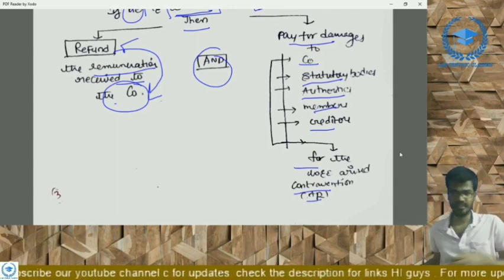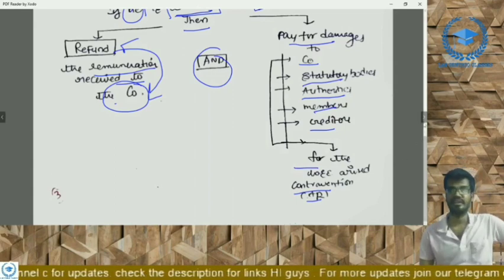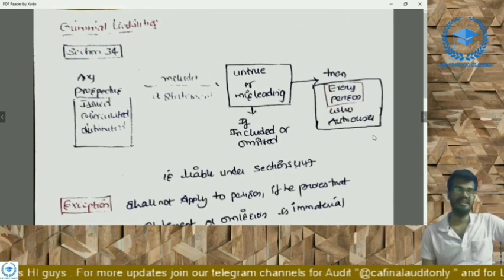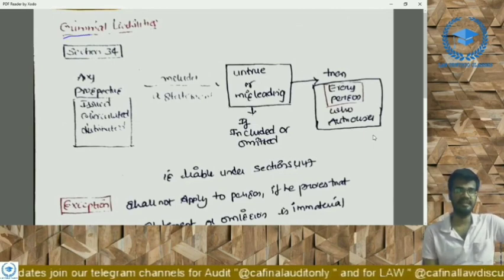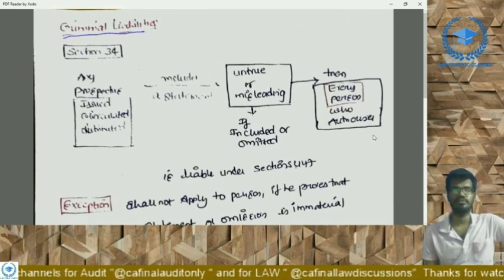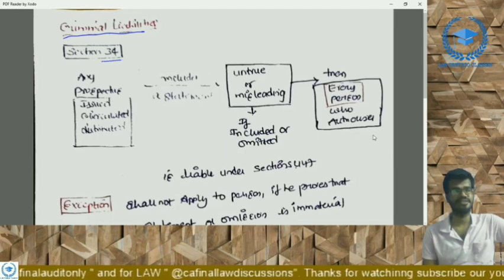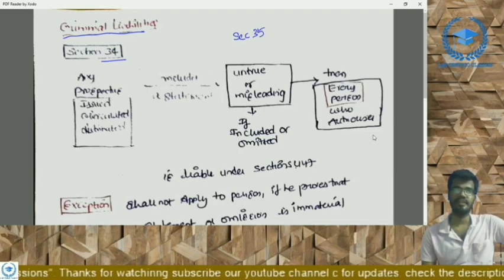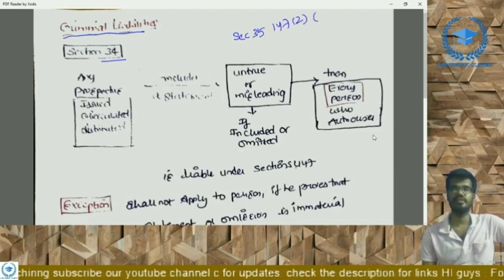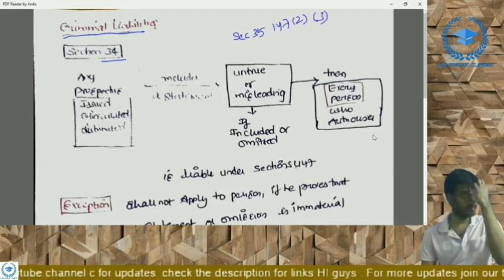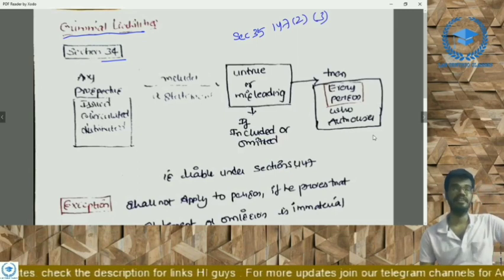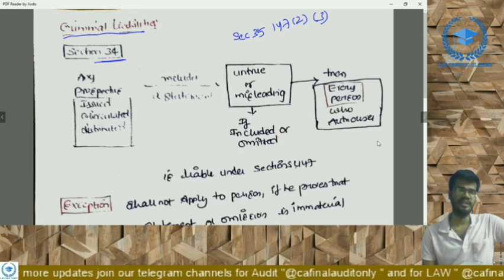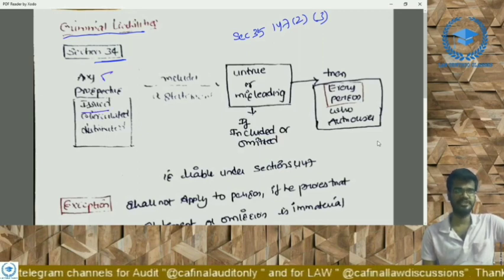Once again. And coming to our next topic, that is criminal liability. We have completed civil liability, that is section 35, 147(2) and 147(3). We are here going to discuss criminal liabilities, that is section 34. Section 34 says as follows: any prospectus issued, circulated, distributed.